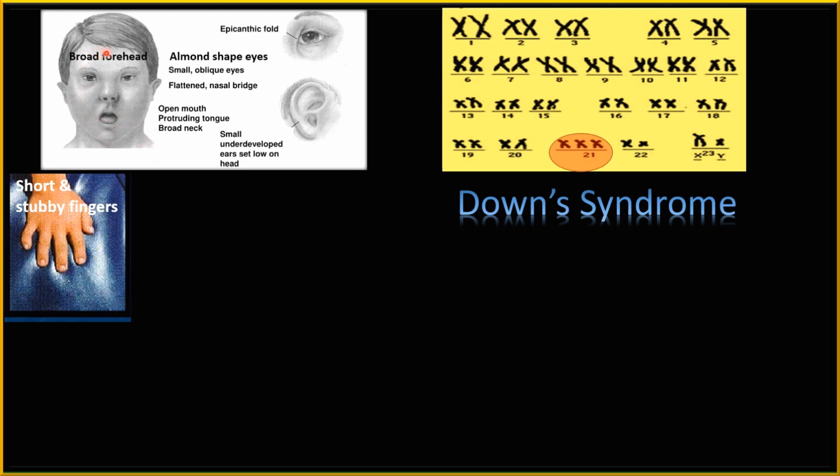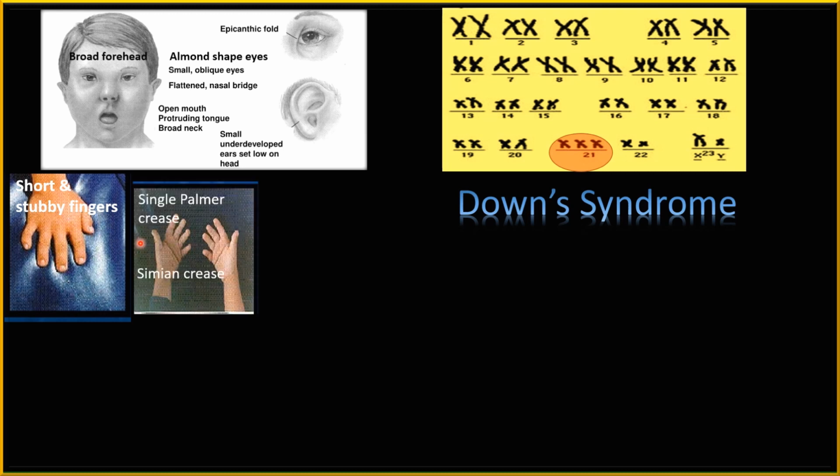The face is broad with a broad forehead, and the mouth is always open with the tongue coming out, that is called a protruding tongue. Eyes are slanting. The ears are small. Fingers are short and stubby. As far as the line on the hand is concerned, it is called the palmar crease, also called the simian crease. This palmar crease runs throughout the length of the hand. So that is a feature of Down syndrome.